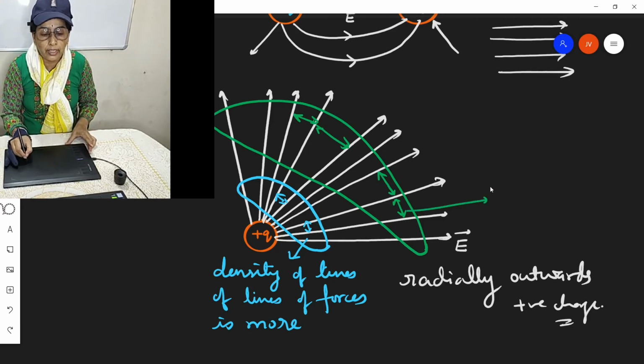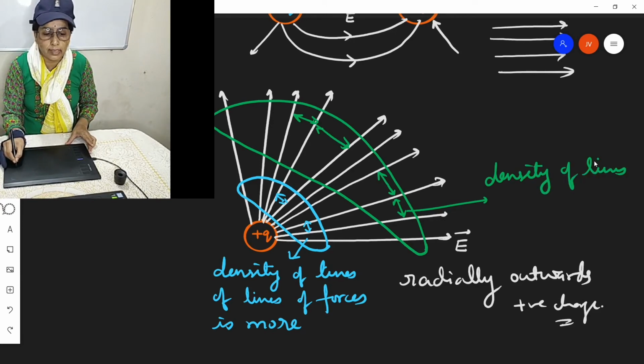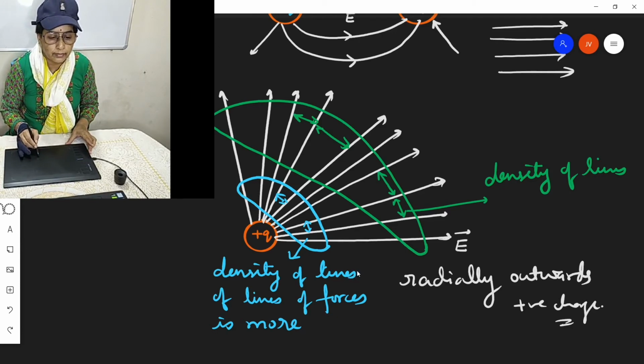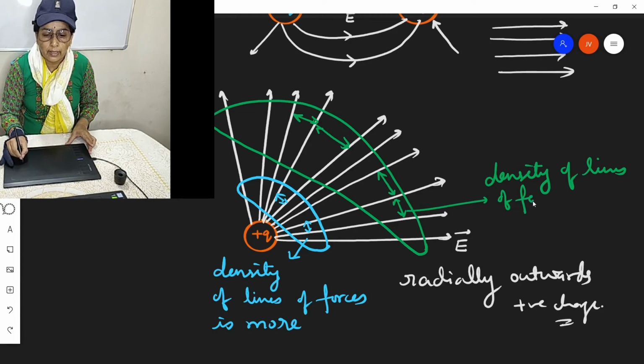So in this region, the density of lines of forces is less.